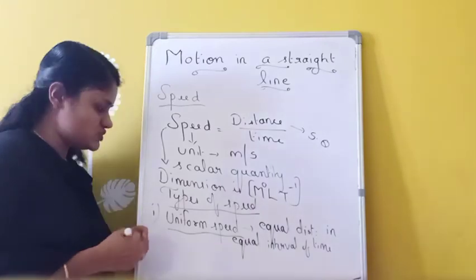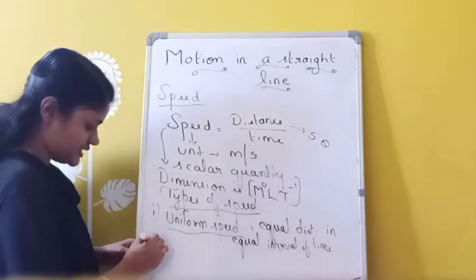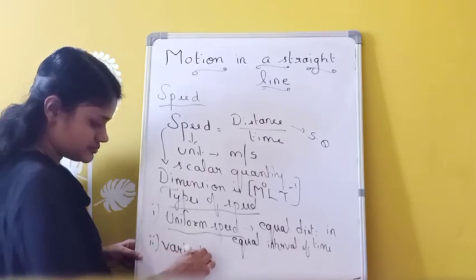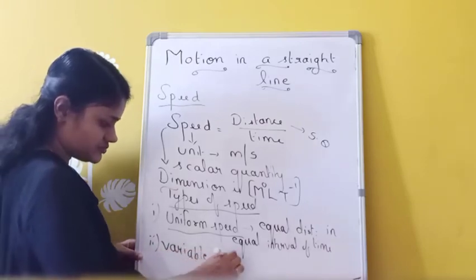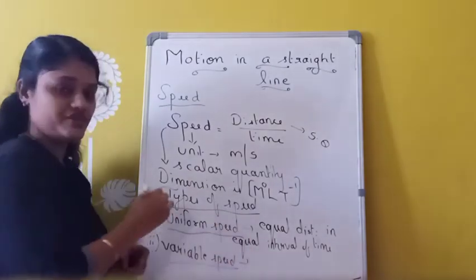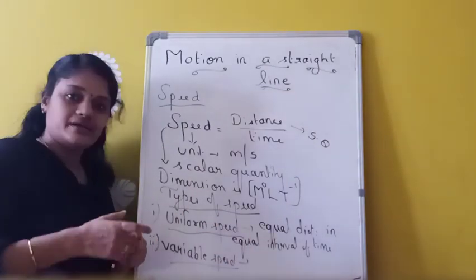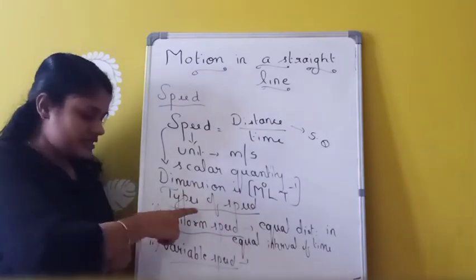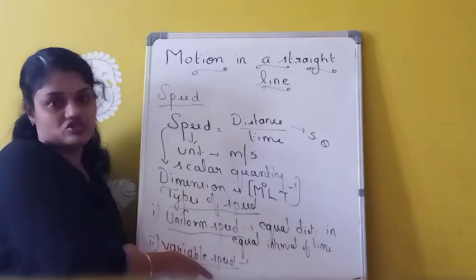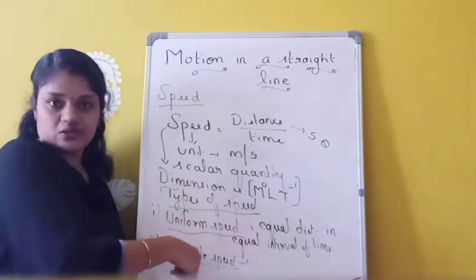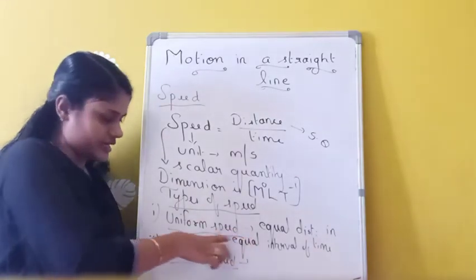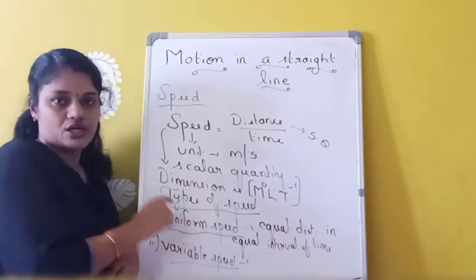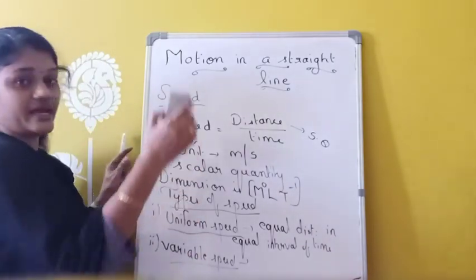Okay, similarly next one is variable speed. Second one, variable speed. That is just opposite of which one? Uniform speed. If a body does not cover equal distance in equal interval of time, then the body is said to be in variable speed. So it is the opposite of uniform speed.